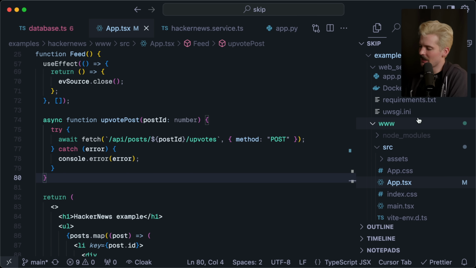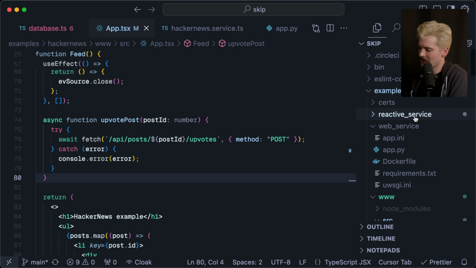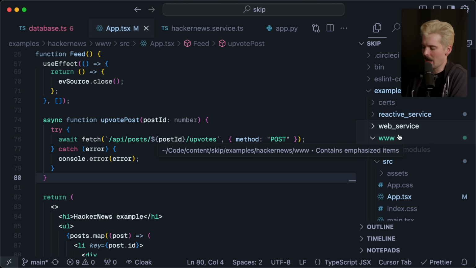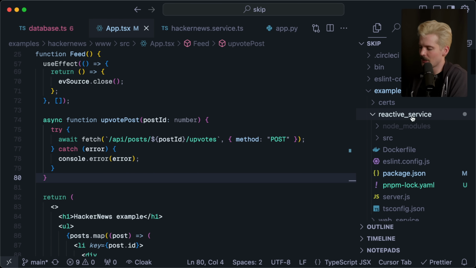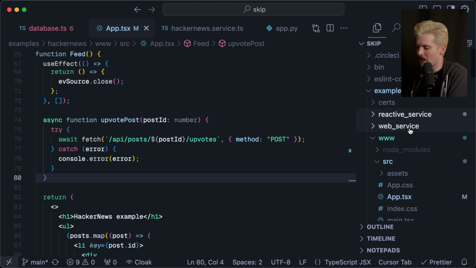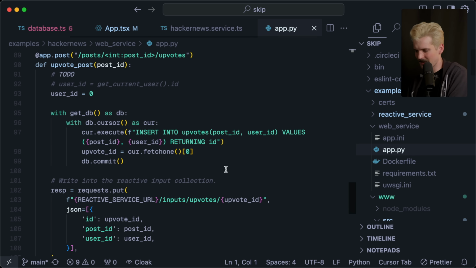This is a fun example because it has three pieces. It has the www, which is the actual web app. It has the reactive service, which is the skip layer that does the binding between backend things and the front end experience. But it also has the web service, which is a Python project that is meant to be the backend for this fake app. So you can almost imagine this is how it was originally written. And then a new requirement for the app to perform better, or you're making a new mobile app and you want it to update automatically. This is how you would add that, by adding something like skip in between your existing backend or microservice layer and the front end.